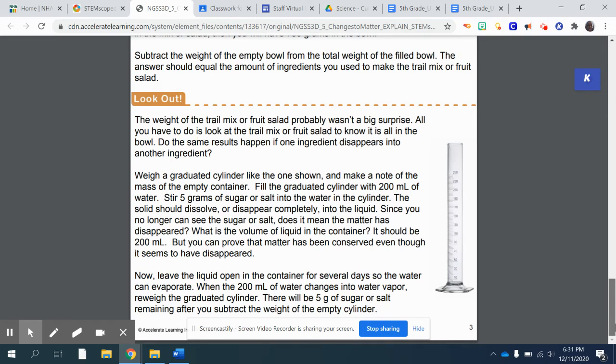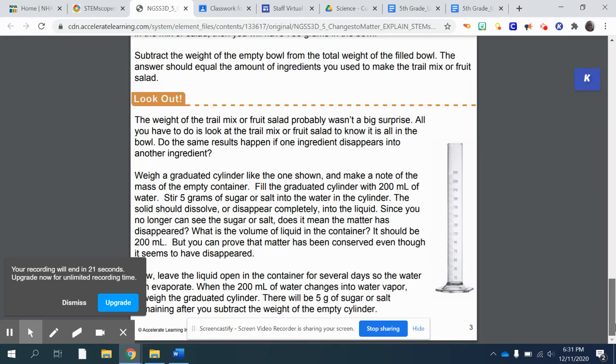The weight of the trail mix or fruit salad probably wasn't a big surprise. All you have to do is look at the trail mix or fruit salad to know it is all in the bowl. Do the same results happen if one ingredient disappears into another ingredient? Weigh a graduated cylinder like the one shown and make a note of the mass of the empty container. Fill the graduated cylinder with 200 milliliters of water.